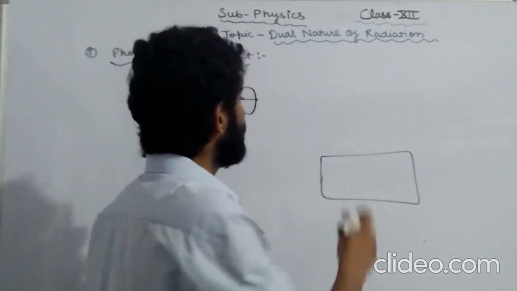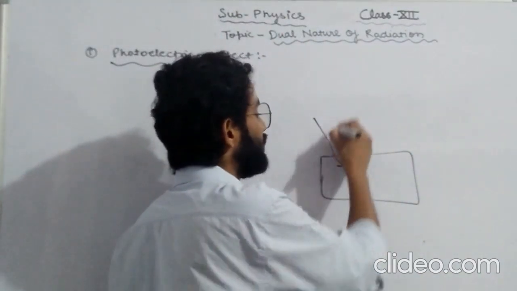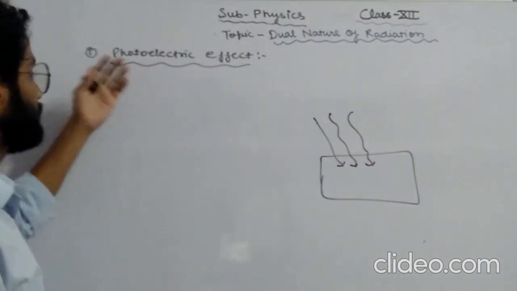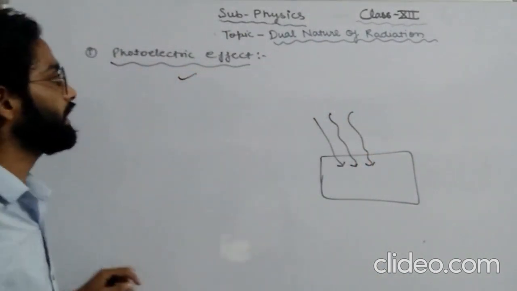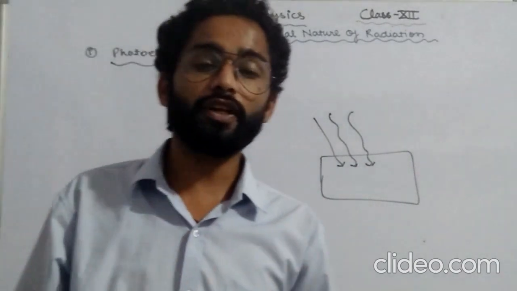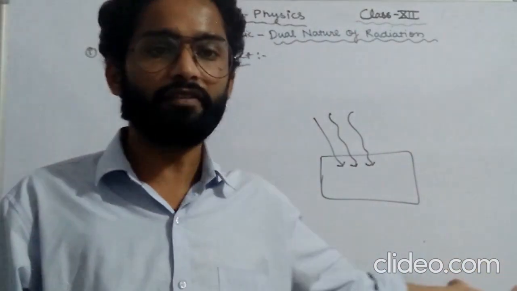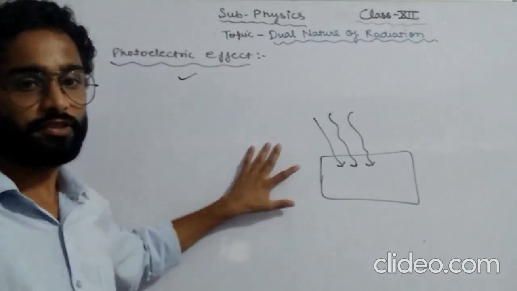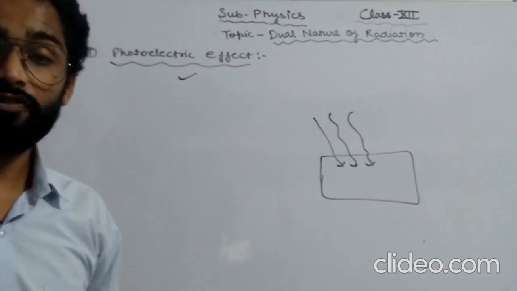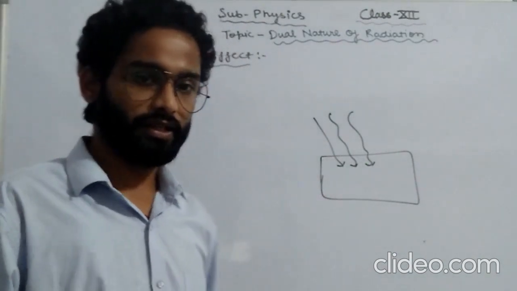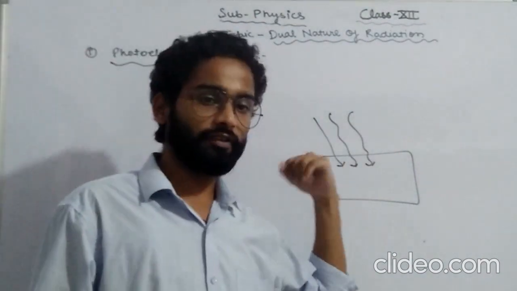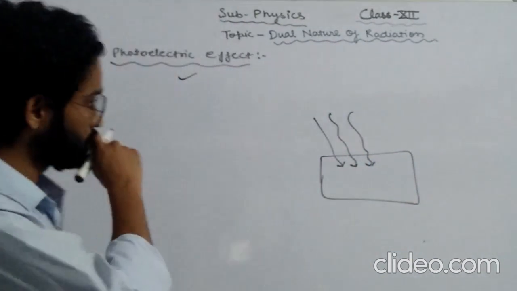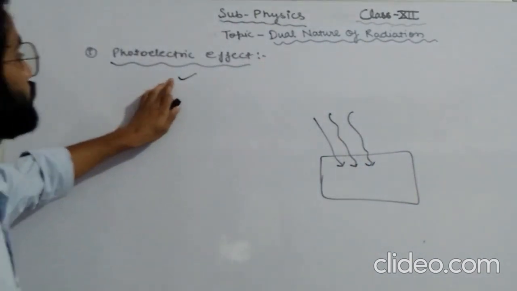We can say that when a suitable frequency of light strikes on the metallic surface, then this particular phenomenon is called the photoelectric effect, and this type of emission of electrons is called photoelectric emission, as we have read in the last video. So what is this? This is the phenomenon of ejection of electrons from a photosensitive material when a suitable frequency of light strikes the photosensitive material. So this is about the photoelectric effect.